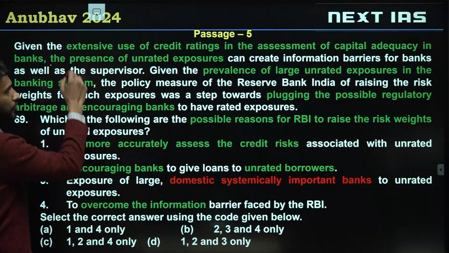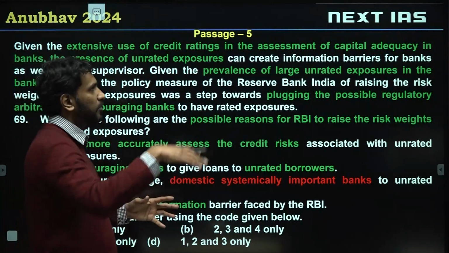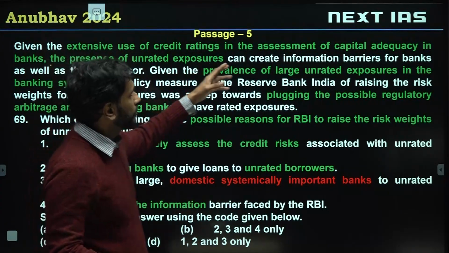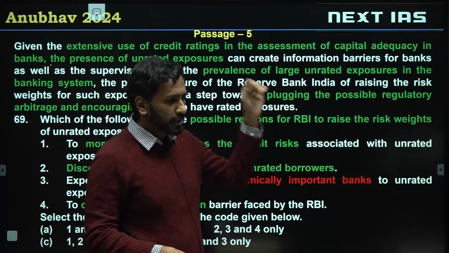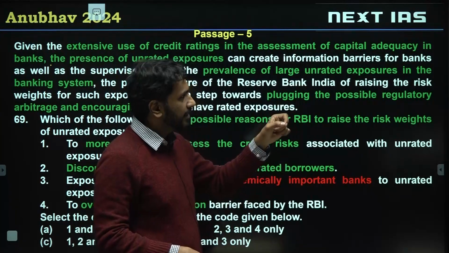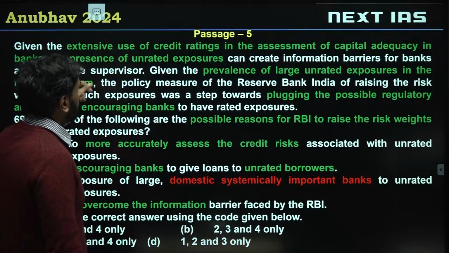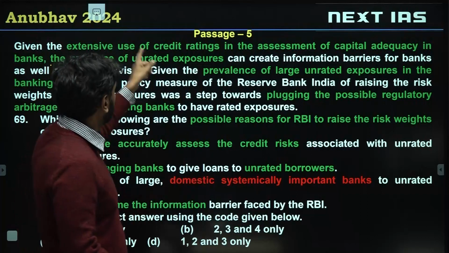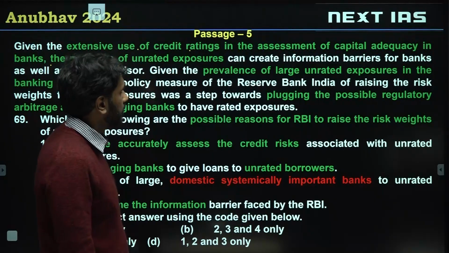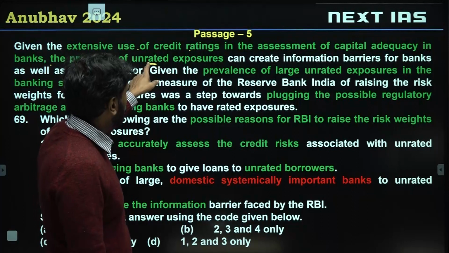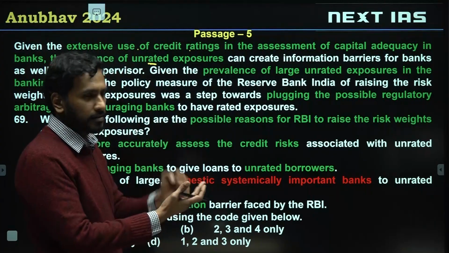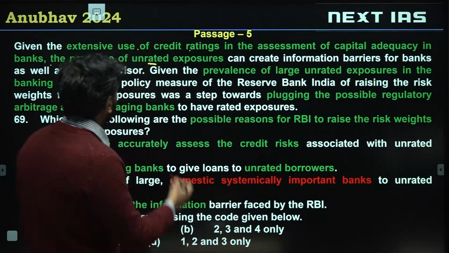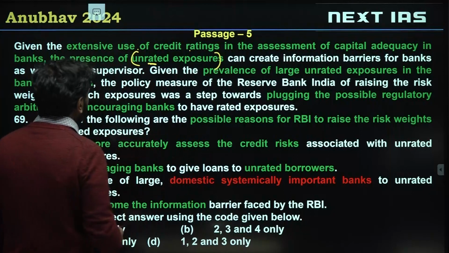So extensive use of credit ratings, that group of people who will decide the credit of a particular organization or person, use of those in assessing capital adequacy. If you're using that agency to determine if a person or an entity has adequate capital, the presence of unrated exposures, unrated meaning those which are not rated by credit agencies, can create information barriers. So unrated exposures are negative, right?